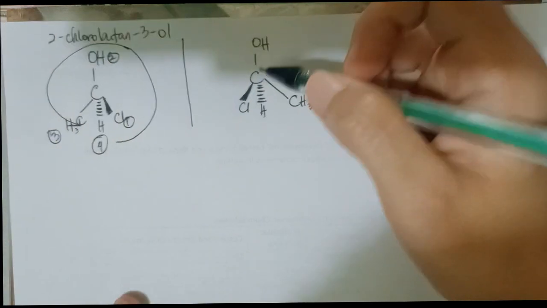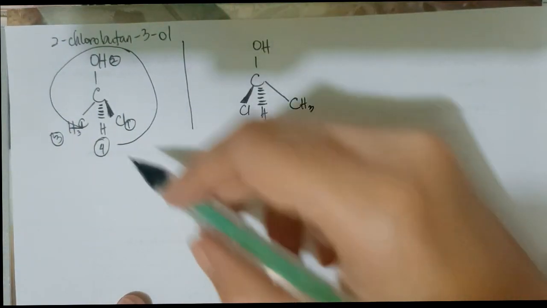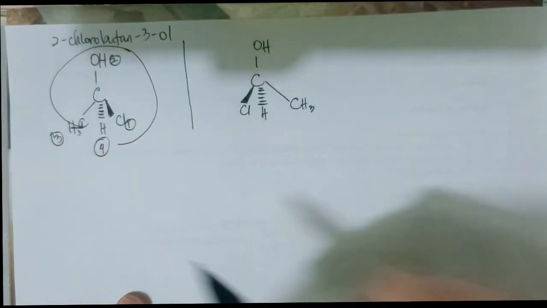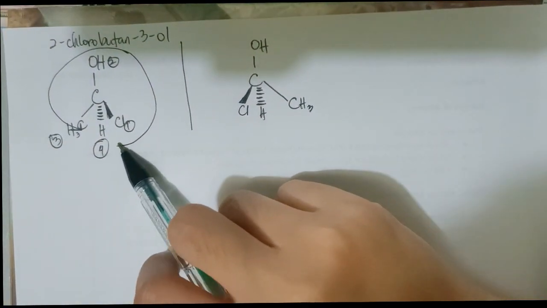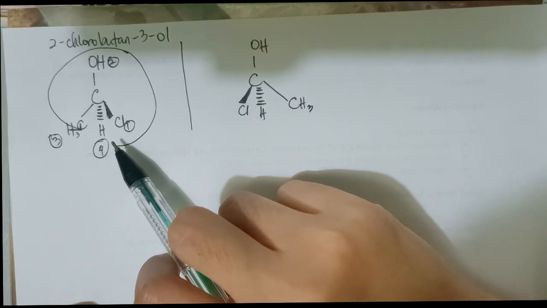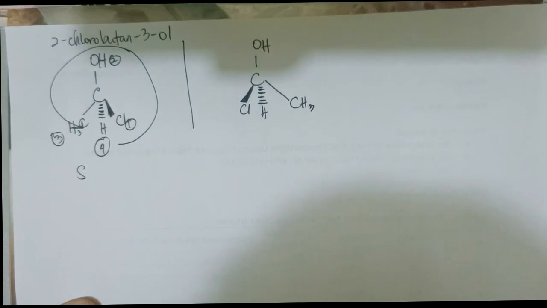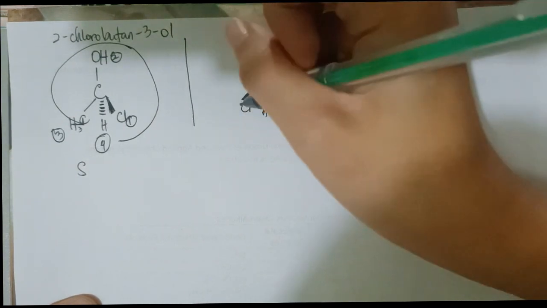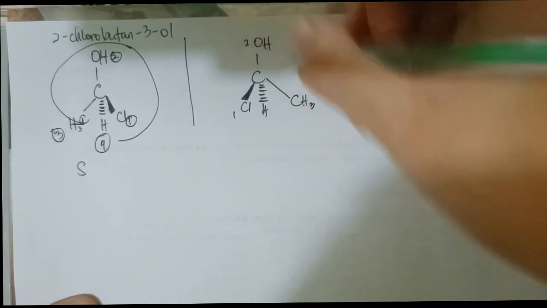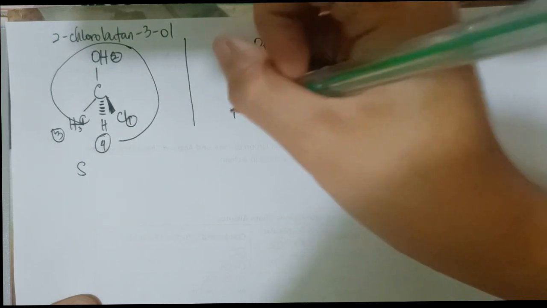How about this one? So it's the rotation. The rotation here in the first is counterclockwise, so we have our S. S comes from the Greek word sinister. Let's number this one also. We have 1, 2, 3, and 4.